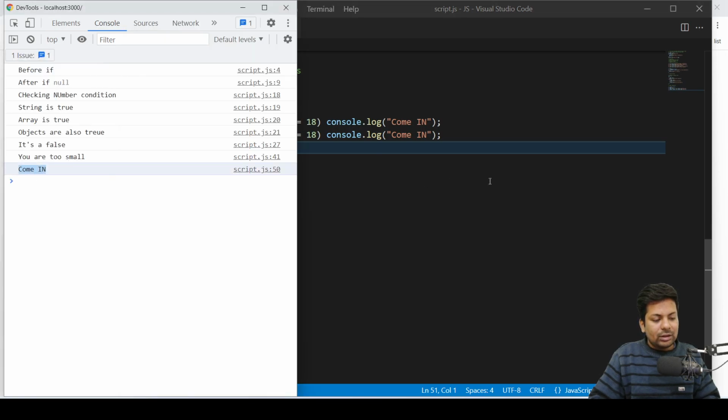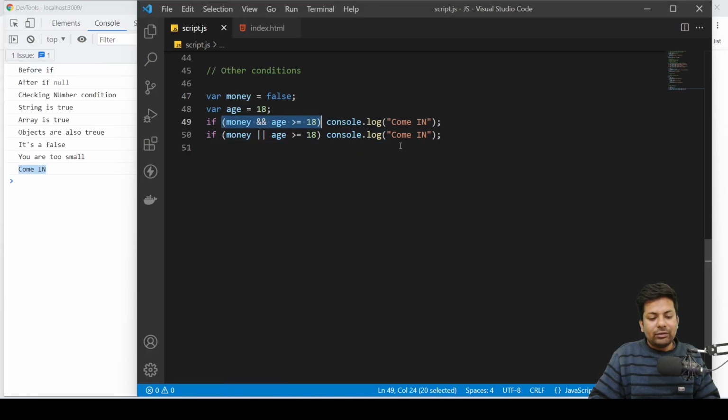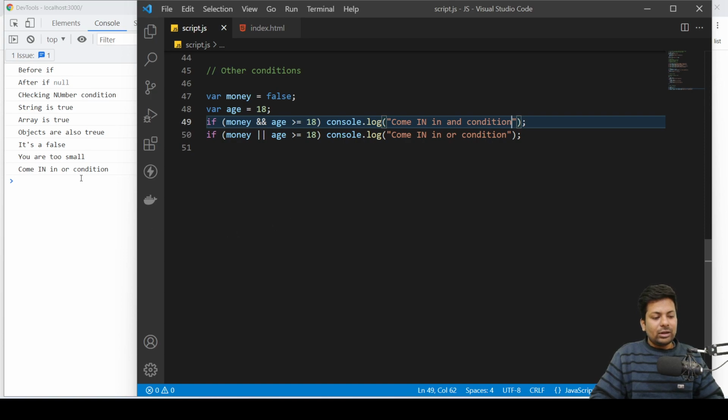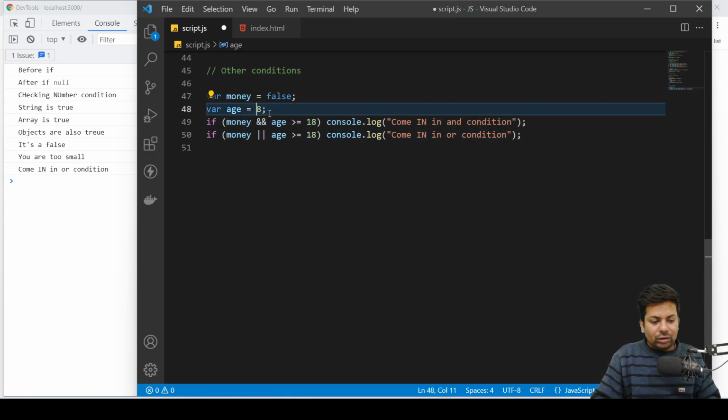See, come in, because this condition is not running by default. I can say come in or condition, come in and condition. So money is false, but the age is greater than 18. If age is also not greater than 18, then he can't come in anywhere.